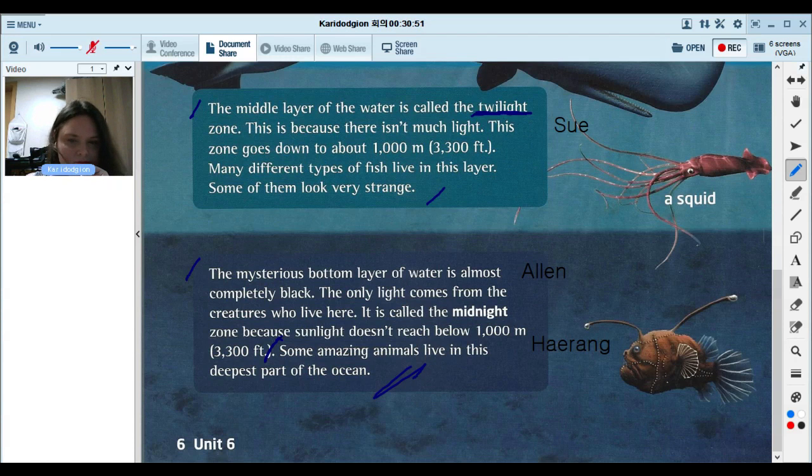Some amazing animals live in this deepest part of the ocean.